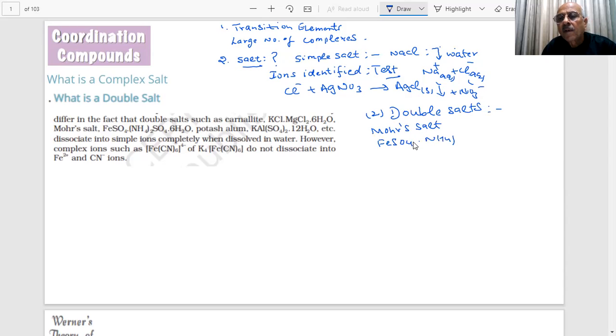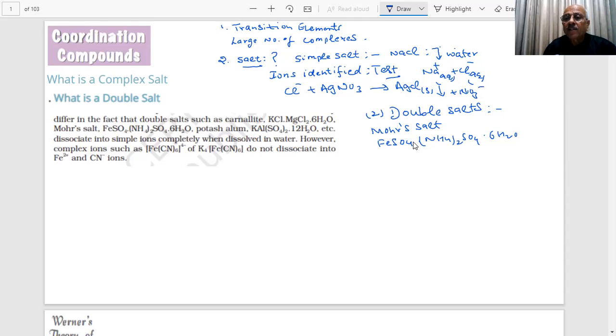(NH4)2SO4, dot. Interesting thing is that if I have two simple salts and I add them, as it is done in the chemistry lab, you can add them, evaporate them, and then crystallize them.